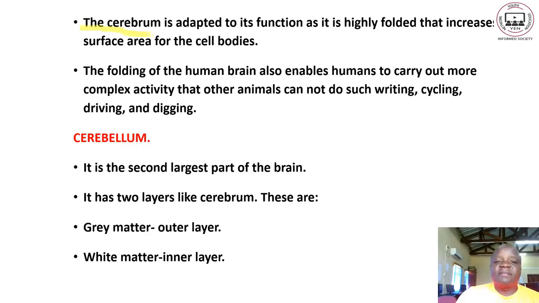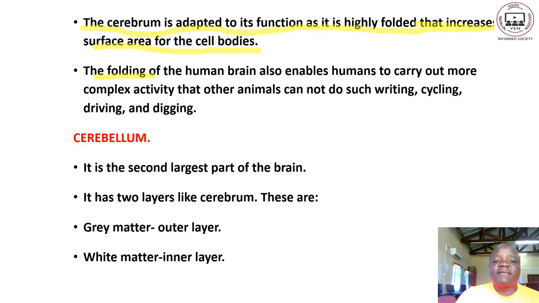So the cerebrum is adapted to its function as it is highly folded. That increases the surface area for the cell bodies. So one of the adaptations of the cerebrum is that it's highly folded or highly convoluted. That's the biological term. Being highly folded gives greater surface area for the cell bodies.